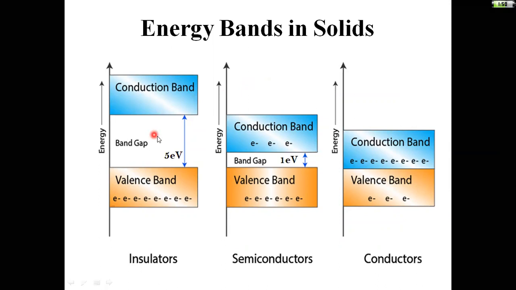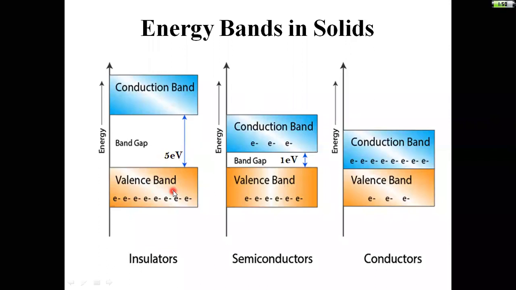Mainly the bands are of 3 types here. Bands are of 2 types only, but we will consider that in between some gap is there. That gap I am going to consider, so we can call these 3 bands. The lower energy band is the valence band, the higher energy band is the conduction band. In between, some gap is there. That is the band gap or forbidden energy gap.